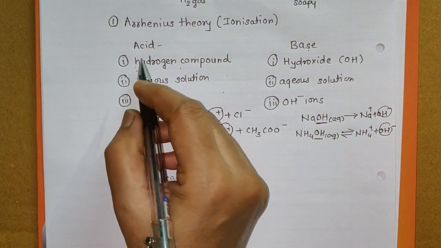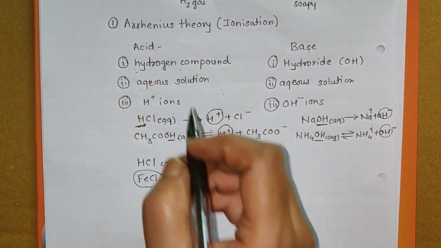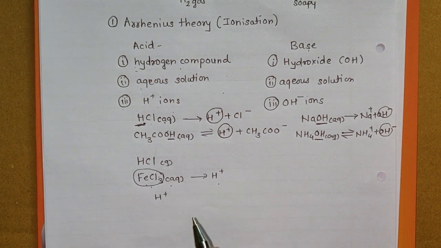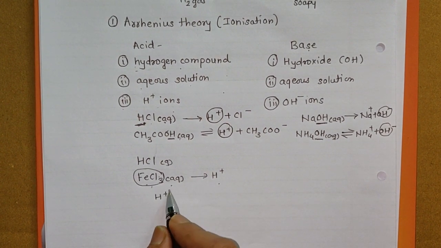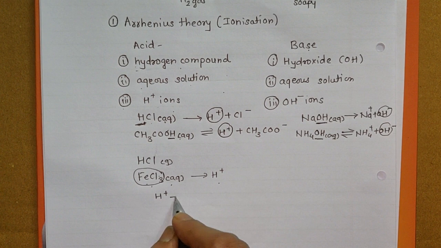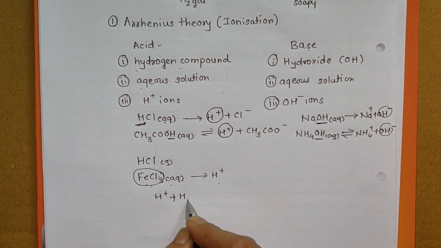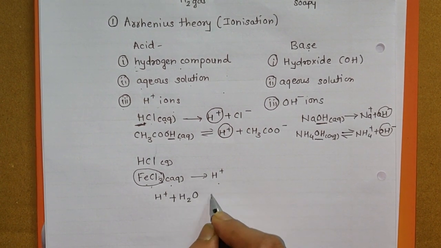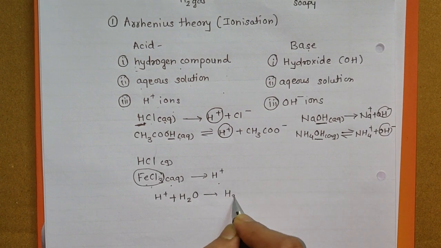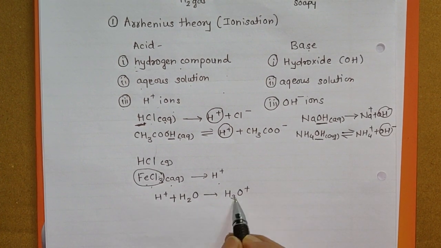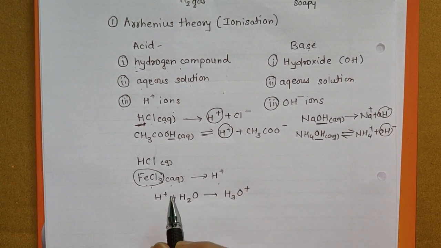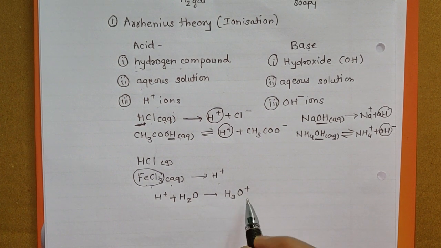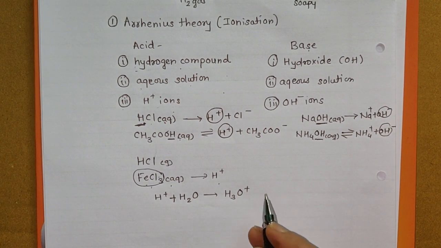Again, in the aqueous solution of an acid, H plus ions are obtained, but if you study the aqueous solution of any acid, H plus ions are not in a free state. They combine with H2O molecules to give H3O plus ions, which are called hydronium ions. That is, H plus ions are not obtained, H3O plus ions are obtained.